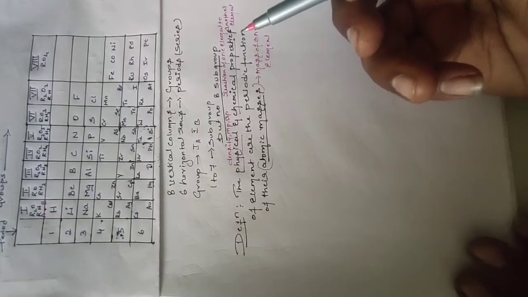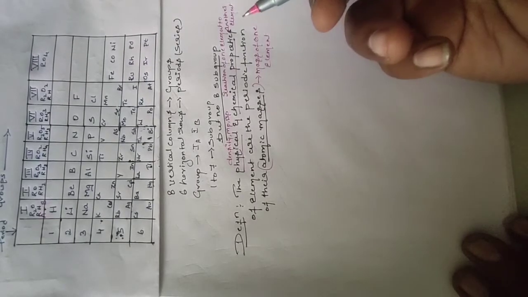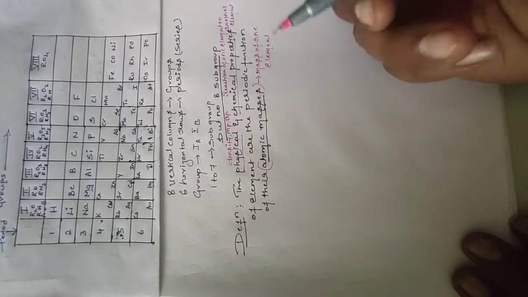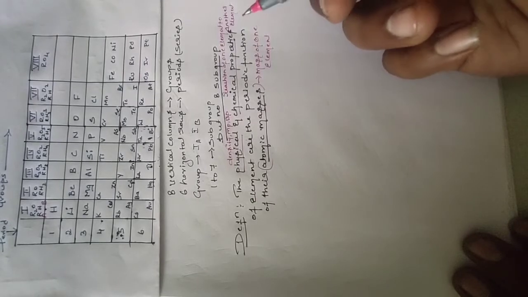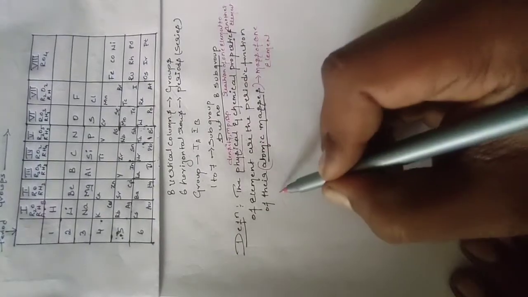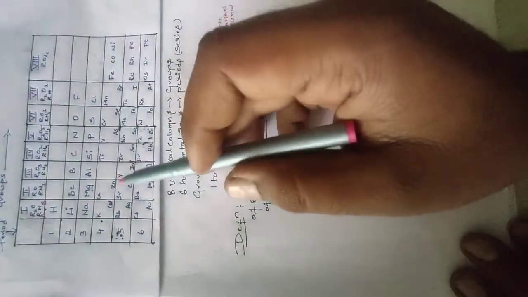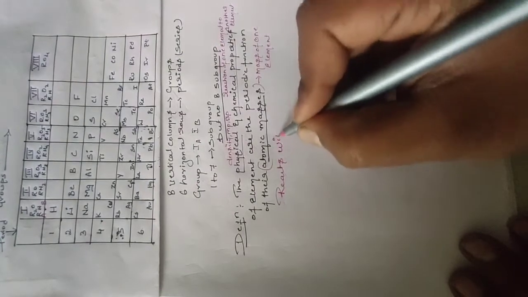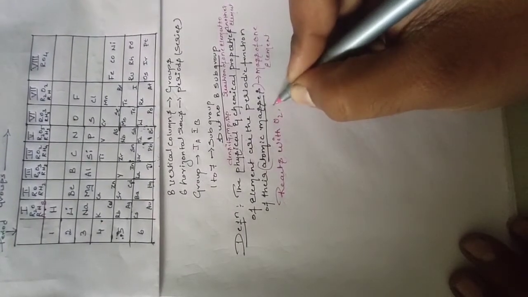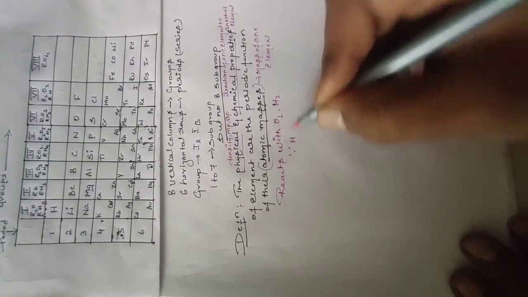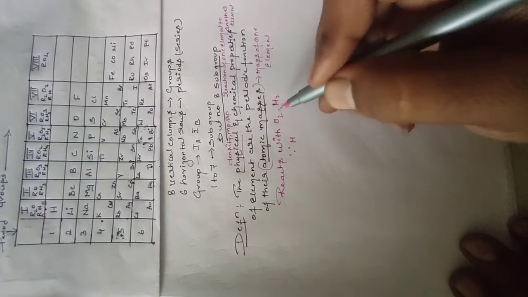For example, when elements react with oxygen or hydrogen, they are highly reactive and are found readily in large compounds. Why do they react with oxygen and hydrogen?